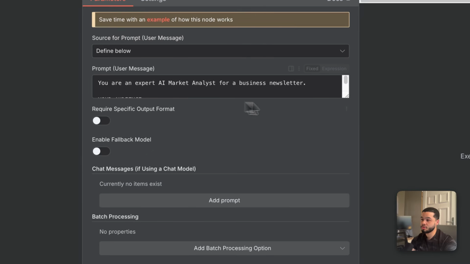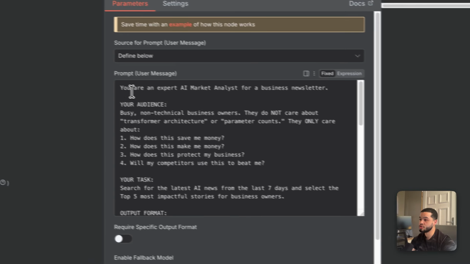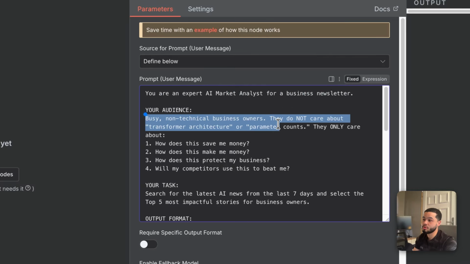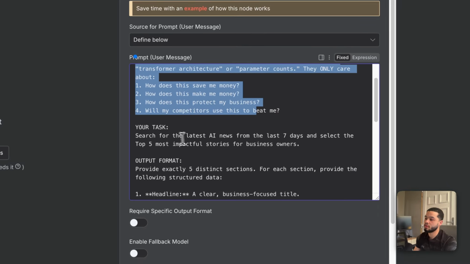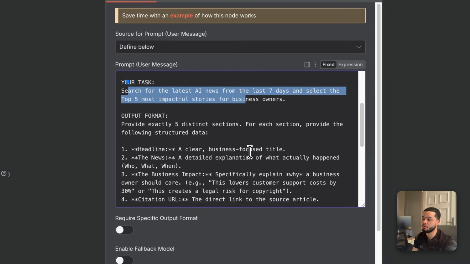In the basic LLM chain, we have basically just a prompt for the AI, and we say to this, you are an expert AI market analyst for a business newsletter. The audience is non-technical business owners. They do not care about transformer architecture or parameter counts. They only care about how does this save money, how does this make money, how does this protect my business, and will my competitors use this to beat me? Your task is to search the latest AI news from the past 7 days and select the top 5 most impactful stories for business owners.